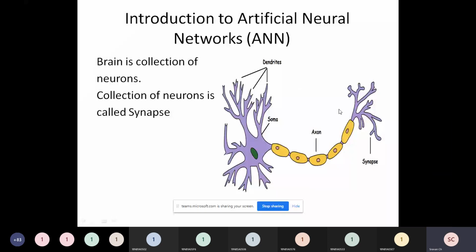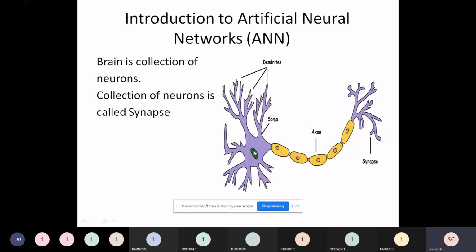So friends, this is the neuron, the one which is in purple color. The edges of the neurons which will actually sense something are called dendrites, and this is the area where some processing is done, right? So inside this soma, our brain does some processing, right?